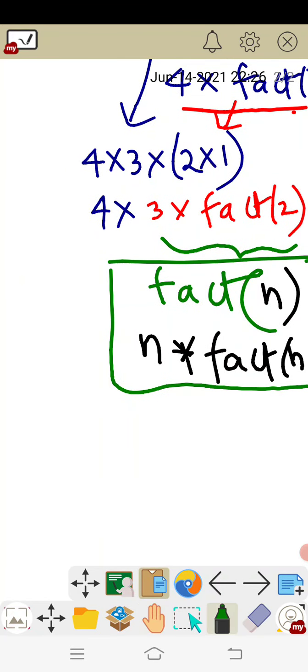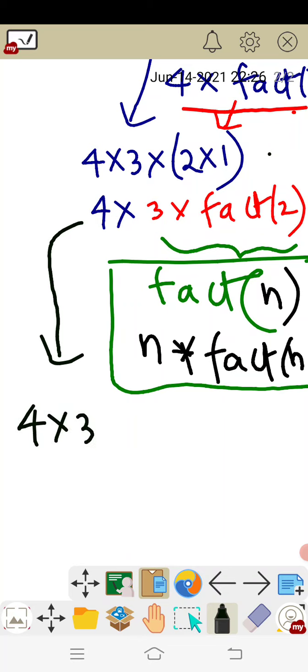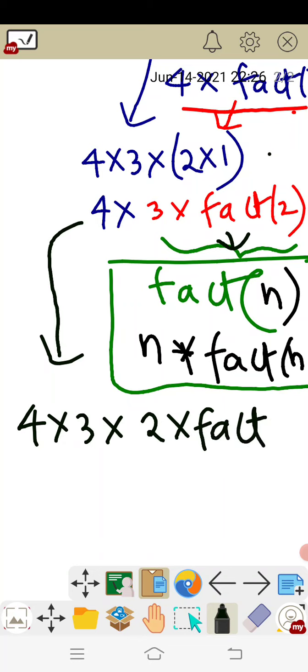Now this one I am writing as 4 into 3 into fact of 2, and this fact of 2 can be written as 2 into fact of 1. This process will go on. Why? Because this is a recursion process. Here the recursive function is nothing but the factorial function, which is called again and again.